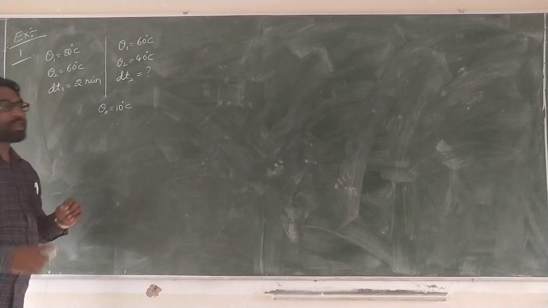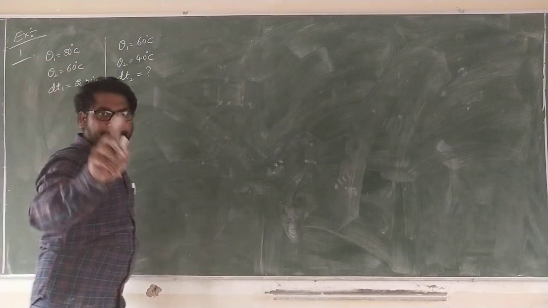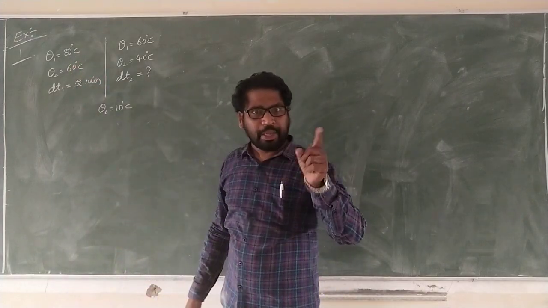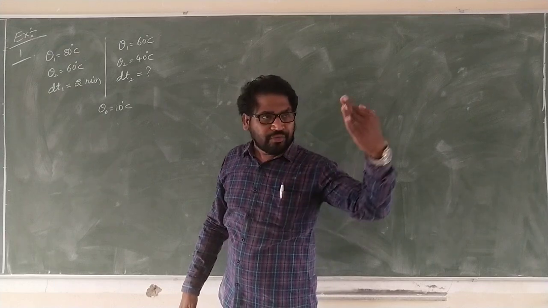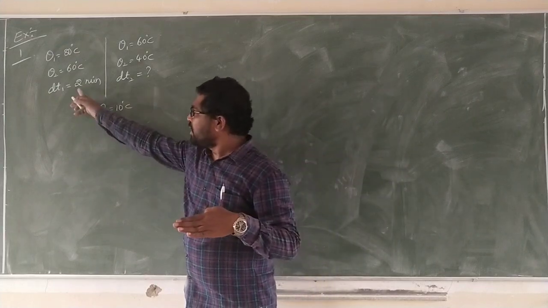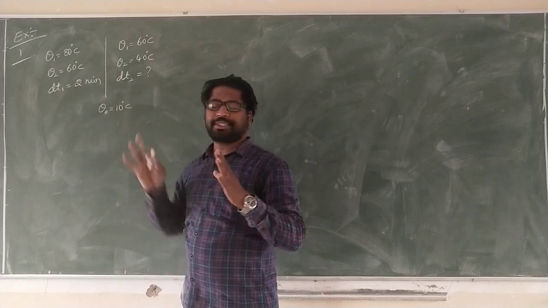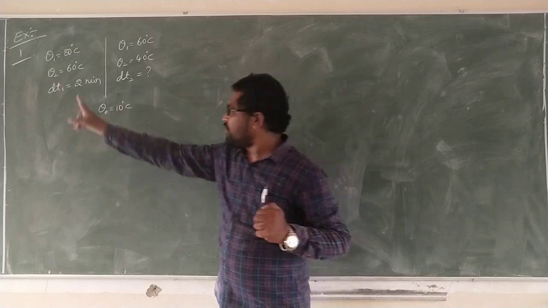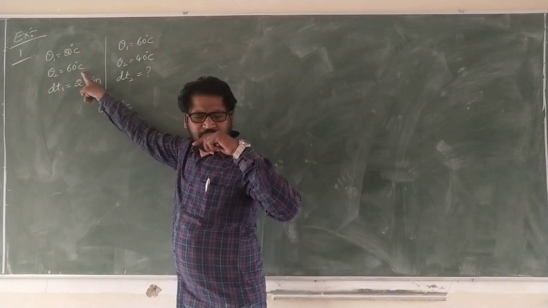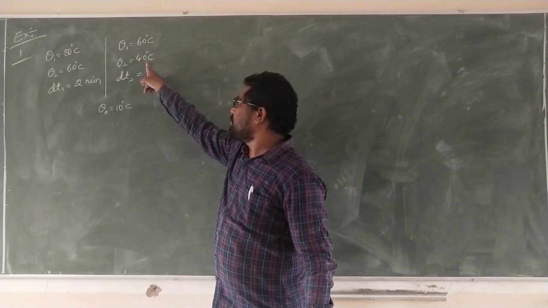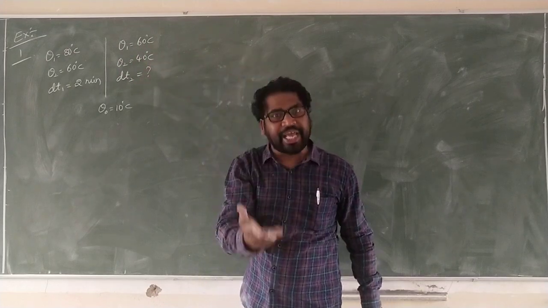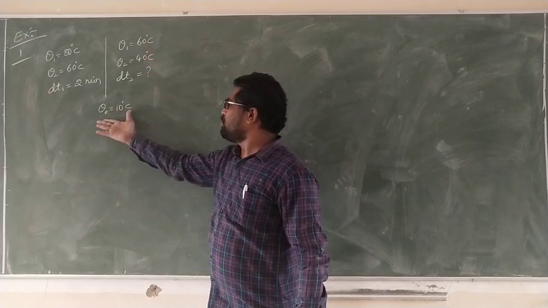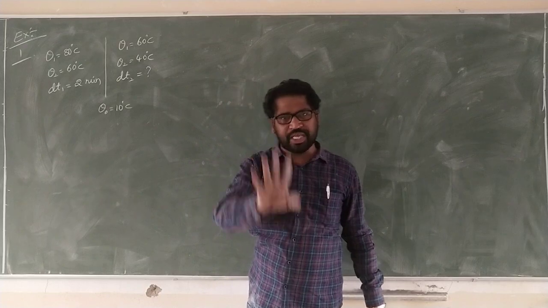See carefully. Here the temperature difference is 20. From 80 to 60, the temperature difference is 20 degrees centigrade, and it takes 2 minutes. Again from that 60, 60 to 40, what time does it take for the temperature of the hot body to fall from 60 to 40? The room temperature is constant, theta naught is equal to theta s.